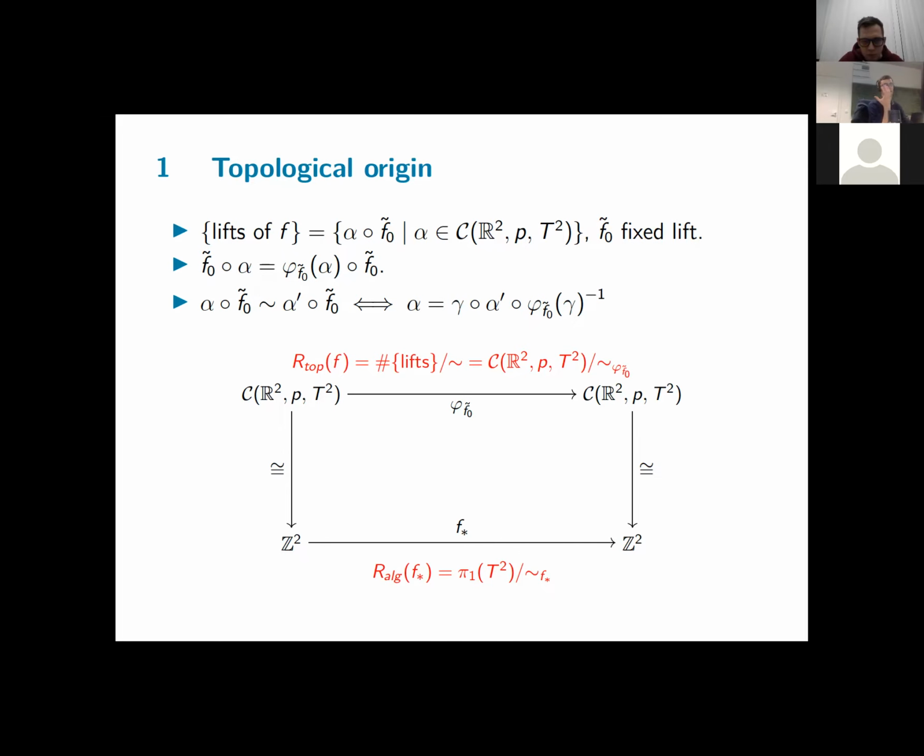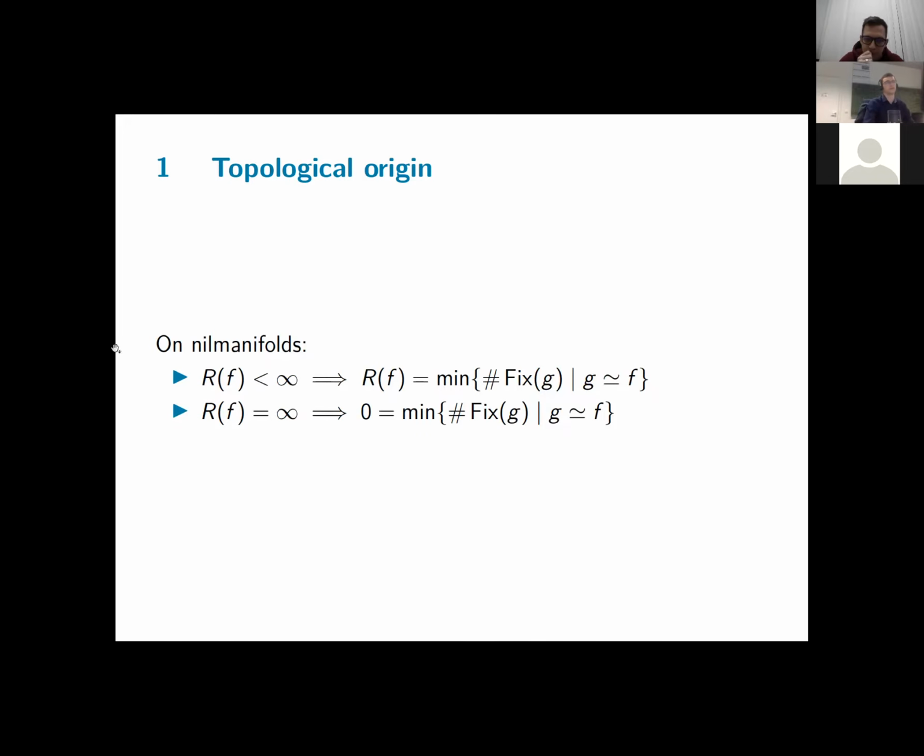Now, why do we want to compute these Reidemeister numbers in relation to the number of fixed points? In general, this gives some information on the number of fixed points, but not full information. But there are situations, for instance on nil manifolds, so topological manifolds with a certain condition on the fundamental group. I think it has to be torsion-free and nilpotent, but I'm not entirely sure if this is the right definition of nil manifolds. But just to give an example, on some class of manifolds, the Reidemeister number gives full information.